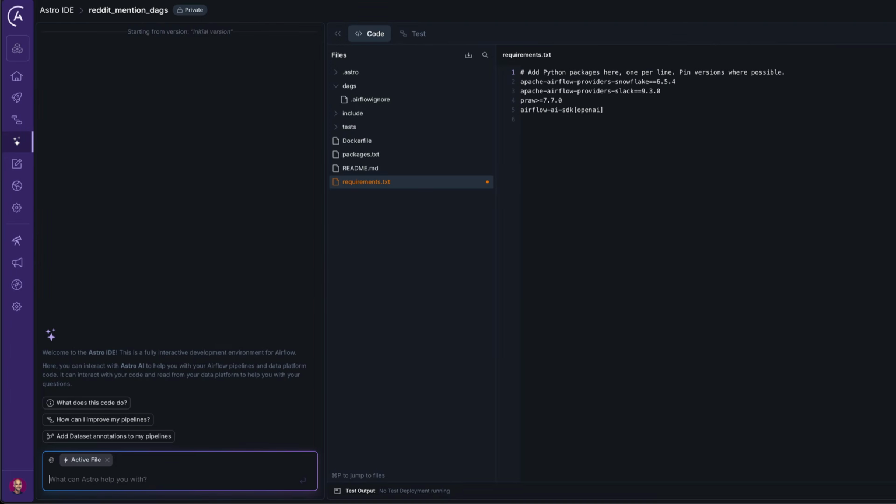Back to the code editor, let's create the DAG. And for that, I'm not gonna do it manually because I don't know about you, but I'm a bit tired of creating the same DAG again and again with the same parameters and so on. So in that case, I'm gonna use the Astro AI, but feel free to copy and paste the code that you will find in the description below.